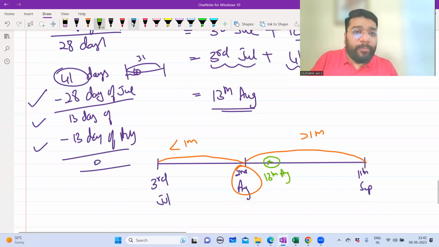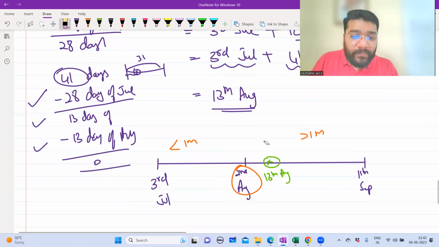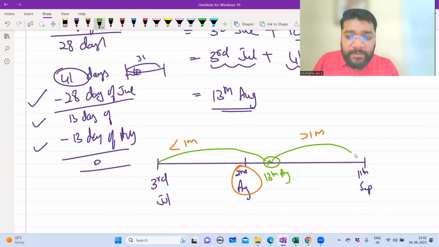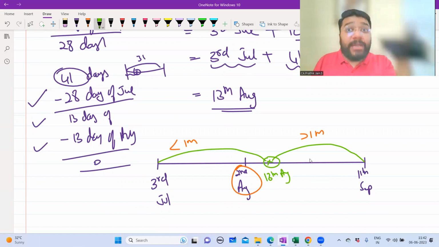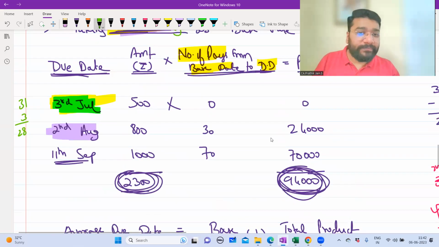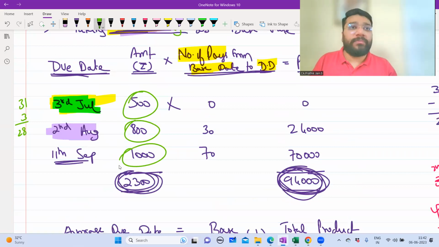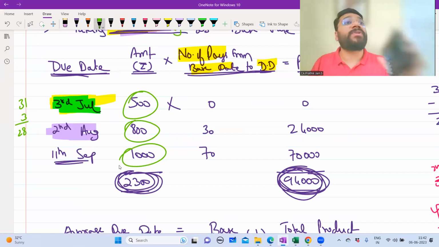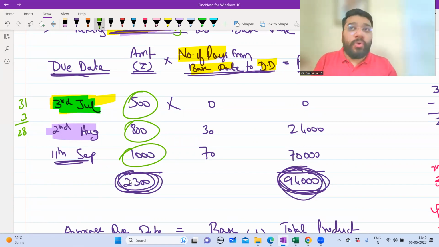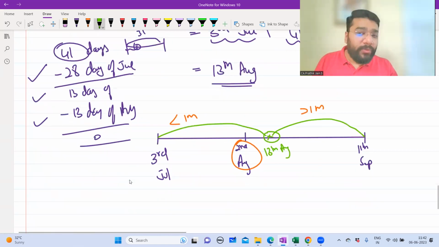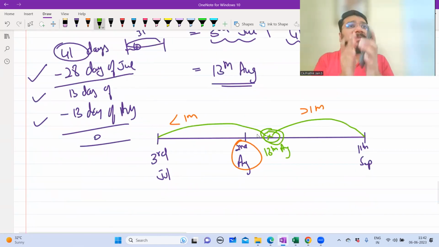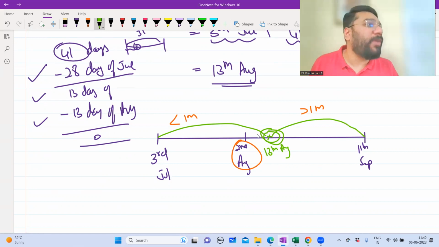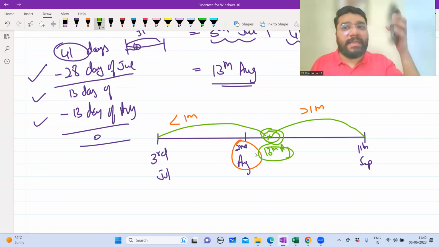So 13th of August is the center point, which means from this period to this period, there is an equal interval, and from this period to this period, there is an equal interval, taking into consideration the different amounts. In our example, 25,000 was constant. Here the amount is varying. So the amount that is varying also has to be taken into consideration, and the days also. Therefore, this will be that center point on which you make the payment. So neither of the parties will gain anything by way of interest, nor lose anything by way of interest. So this is the average due date, which is the center point.